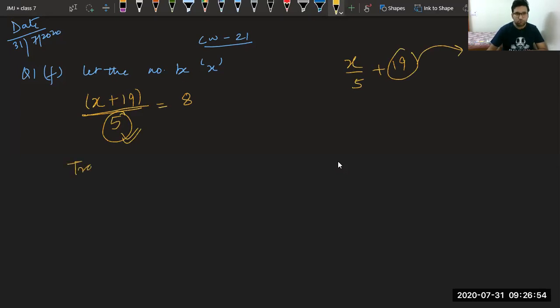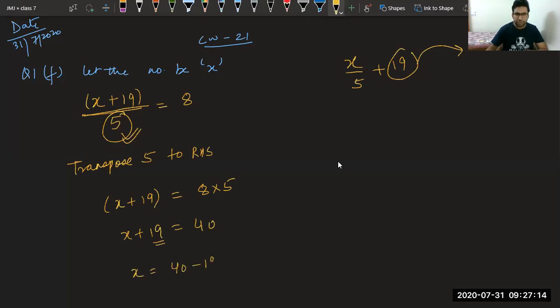So transpose 5 to the right hand side, it becomes X plus 19 is equal to 8 into 5. That is X plus 19 is equal to 40. And finally, we will take 19 to the right side. It becomes 40 minus 19. Answer is,